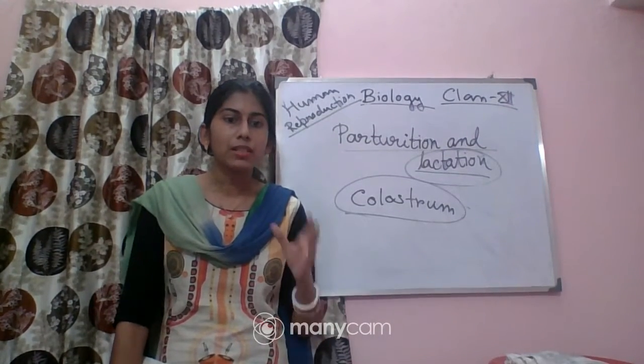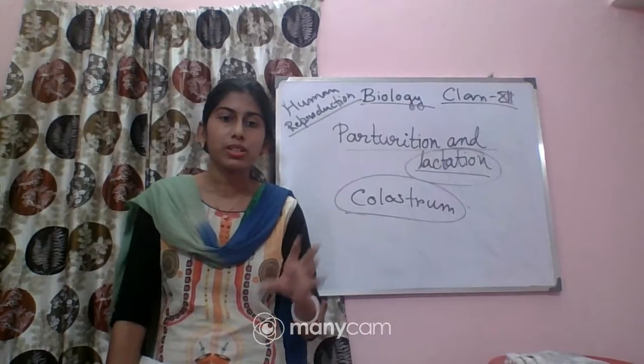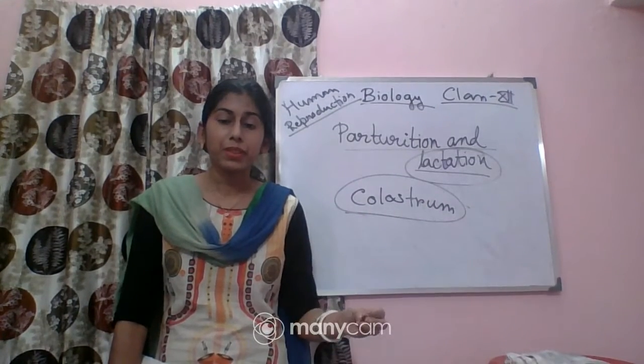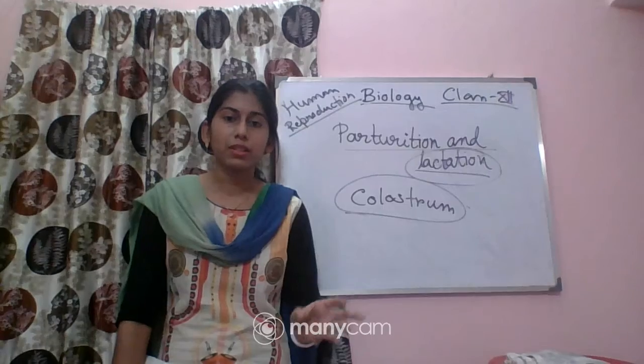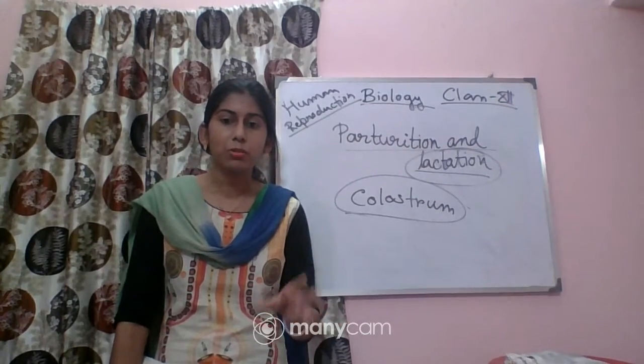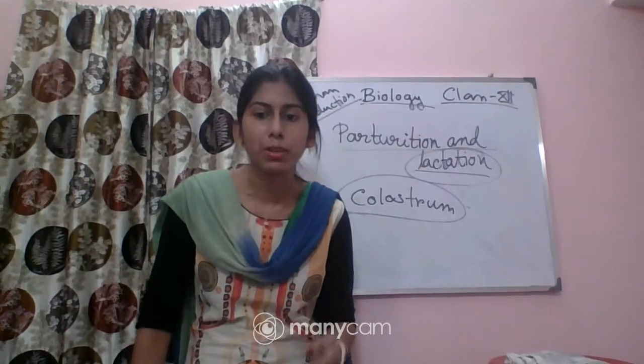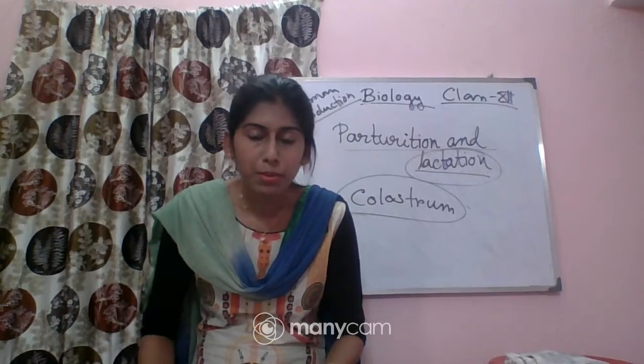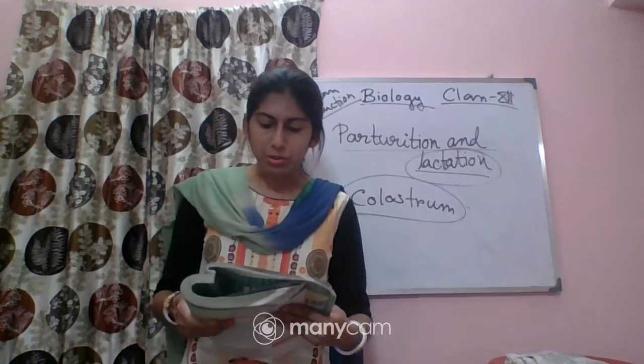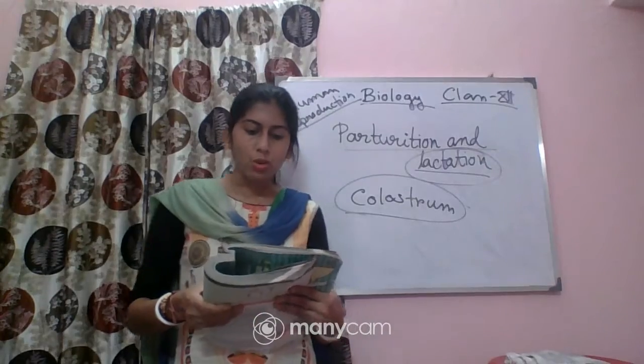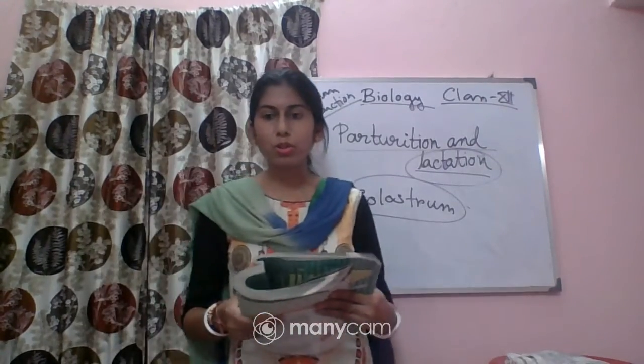Ovoviviparous means both situations can be seen, that is egg plus giving birth to young ones. So as humans give birth to young ones, humans are viviparous.